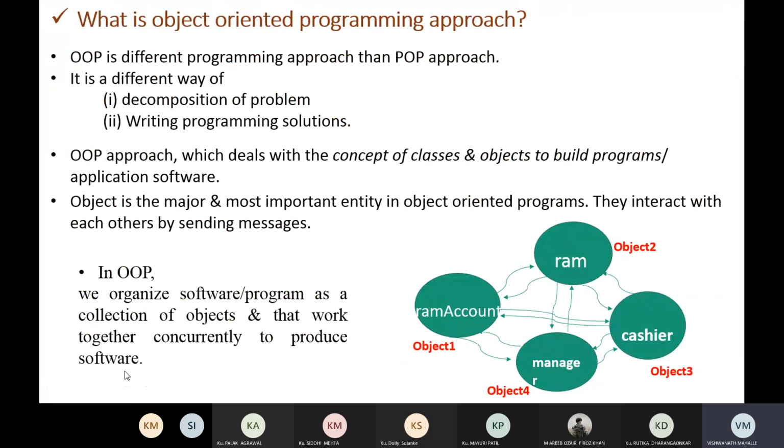In procedure-oriented programming, we go sequentially step by step. We read the first statement, second statement, and according to that we write the statements in some programming language. But in object-oriented programming, it is a different way of decomposition of a problem and writing a programming solution. So what happens in object-oriented programming? We identify the data in a problem statement.